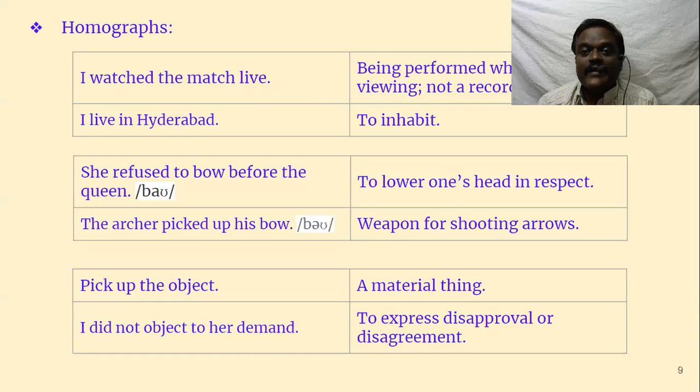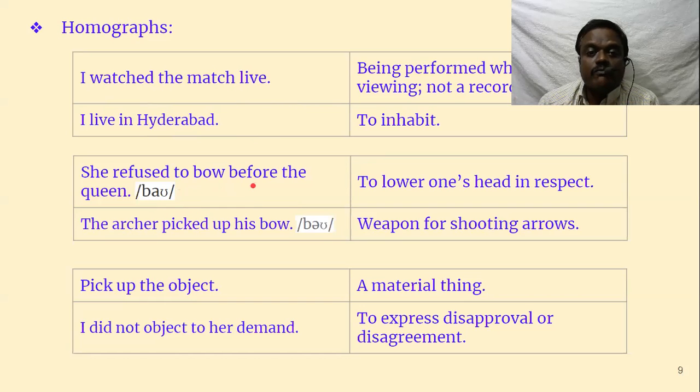Live means being performed while hearing or viewing, not a recording. When the action is going on, you directly watch it from your home on TV. That is called a live telecast. We say live telecast, live interview. A live match, we know about this one. I live in Hyderabad, same spelling. Live is also the same spelling, but the pronunciation is different and the meaning is also different. Let's go to the next one.